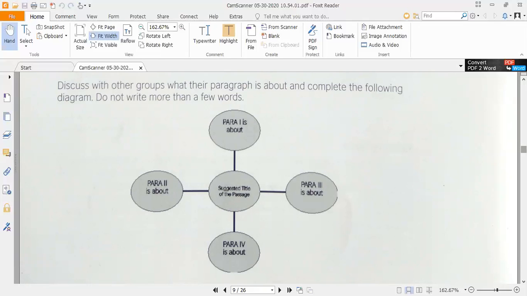You have to give titles to the passages. For example, here at the very top of this circle, it is asked, para first is about.